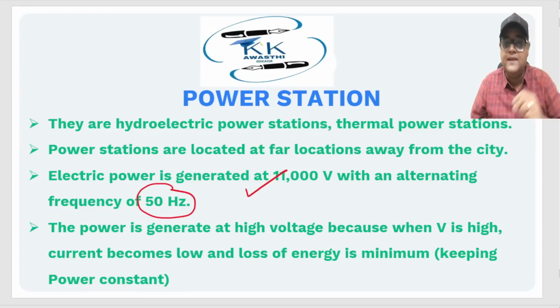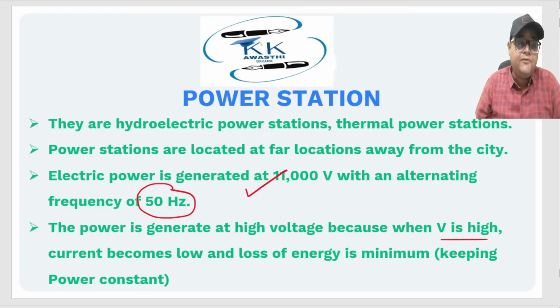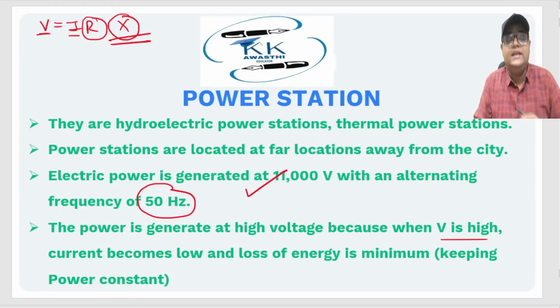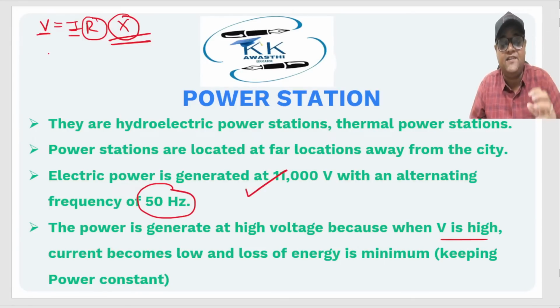Now the very basic question: why aren't we generating power at a very high value? See, if we are keeping V high, a lot of students get confused. They use V = IR and they believe that V is high, I is high, R is constant. But this is not how you will be decoding this concept. See, you always keep the power constant, right? You have to generate electricity at a given power. You cannot change the power.